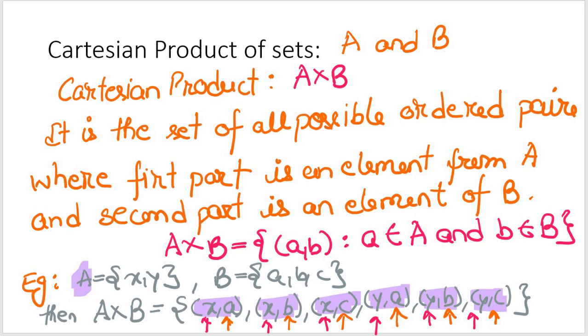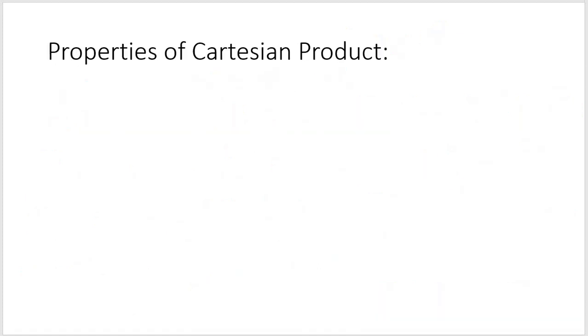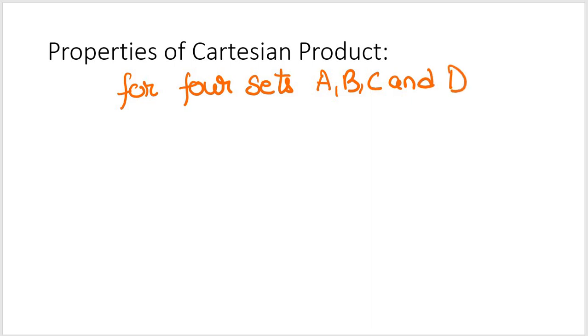Now let's talk about the properties of Cartesian products. And let's say for 4 sets A, B, C and D, what are the things we are going to see?